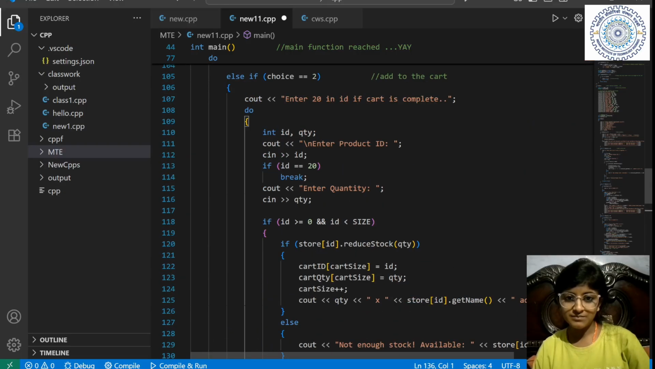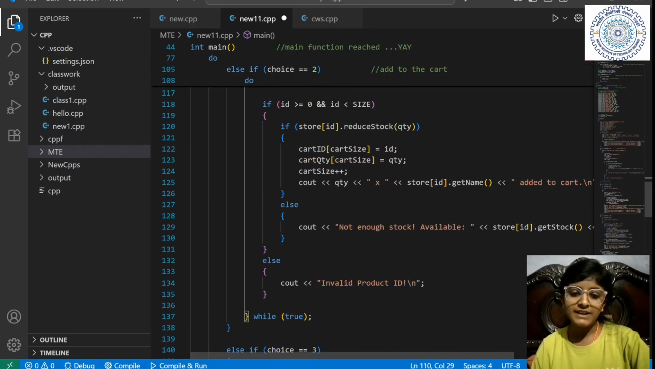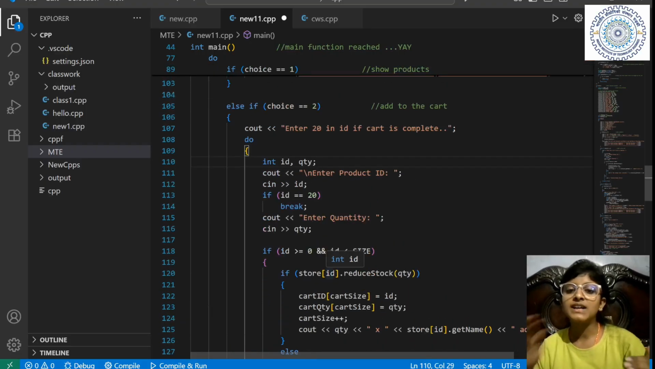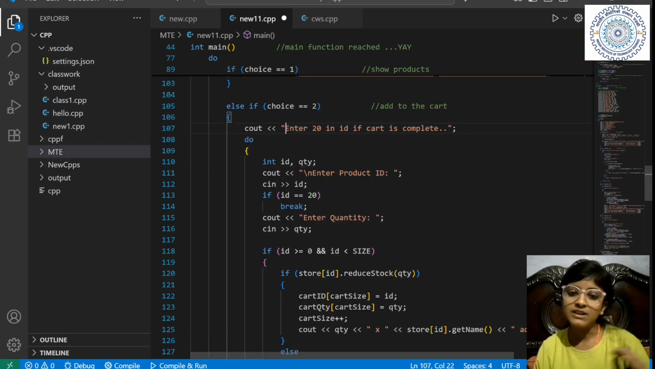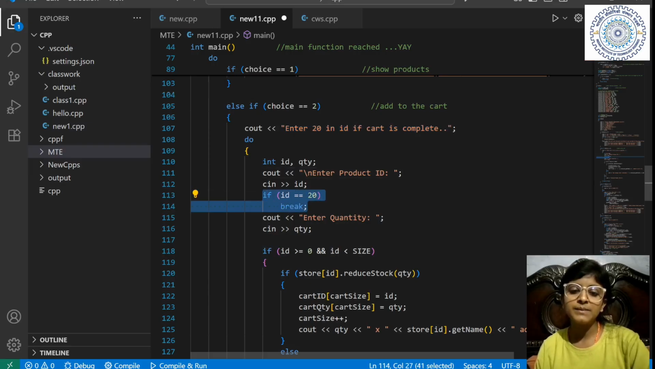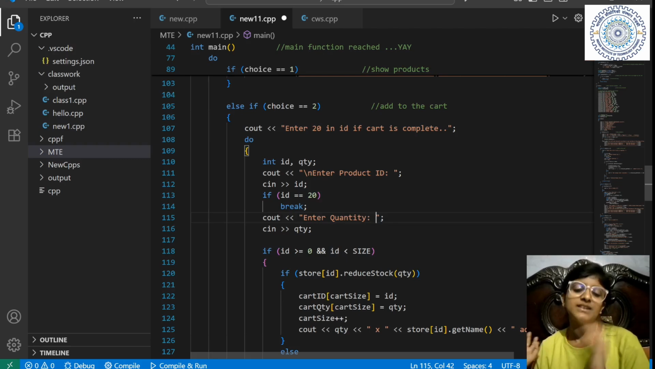If ID is 20, then break the loop. So if you enter 20 when your cart is complete, this is an infinite loop. It will ask you again, enter ID, enter quantity, enter ID, enter quantity. When will it break? I've already stated enter 20 if your cart is complete, and if ID is 20, then break the loop. So this is for breaking the cart.